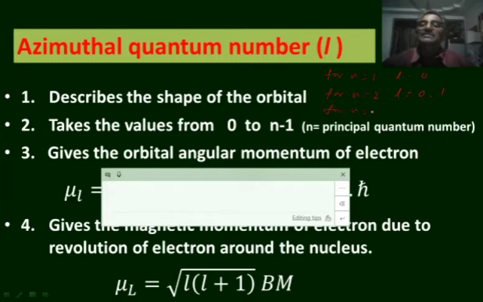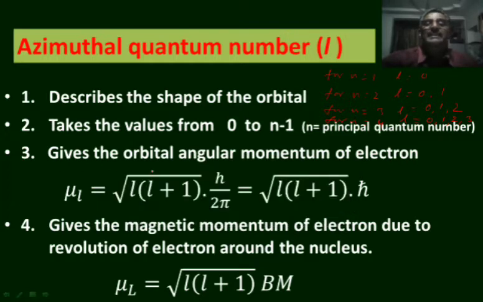For n is equal to 3, L has three values, that is 0 to 3 minus 1, that is 0, 1, 2. For n is equal to 4, L has 4 values, that is from 0 to 4 minus 1, that is 0 to 3. Those values are 0, 1, 2, 3.